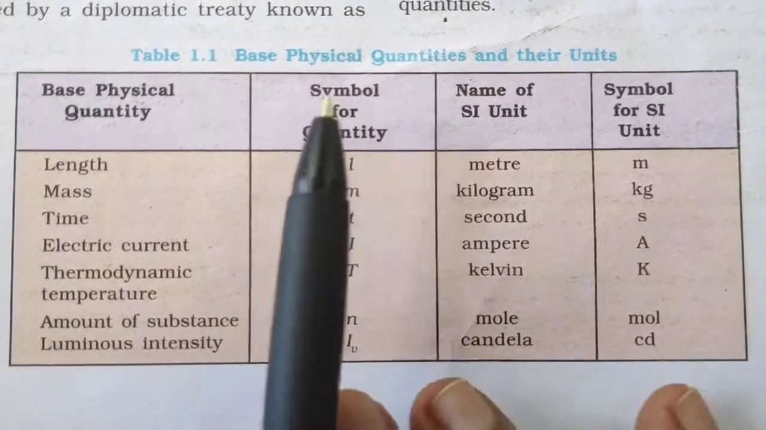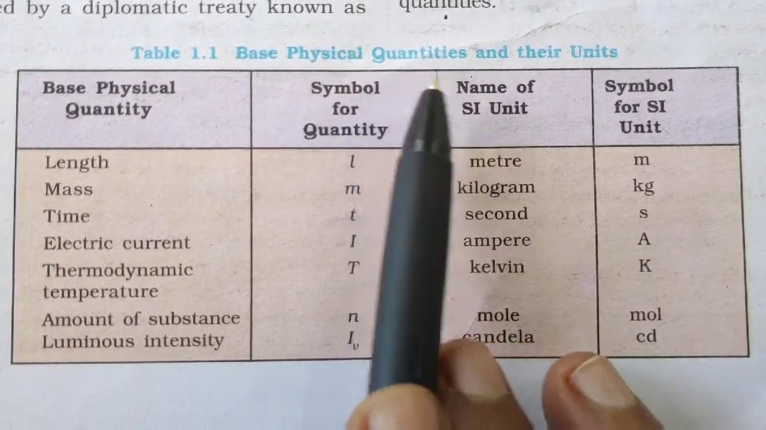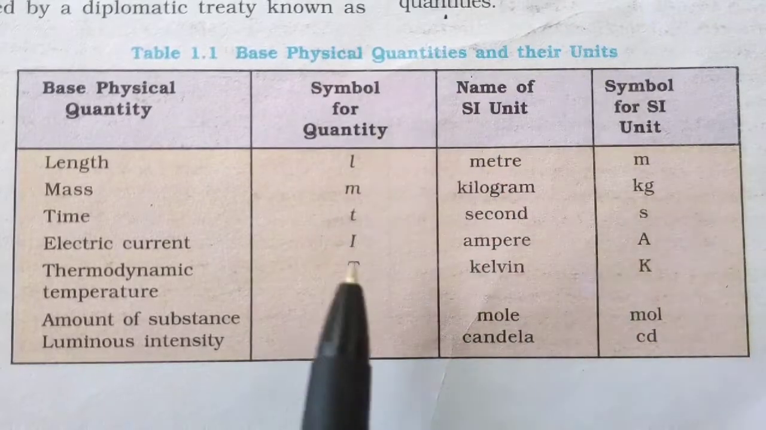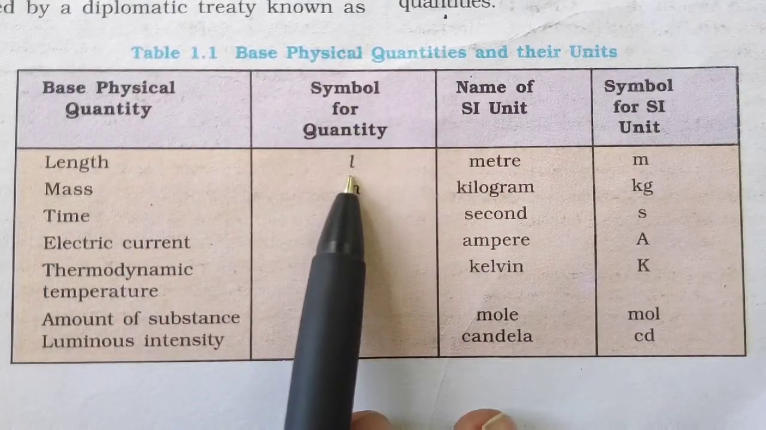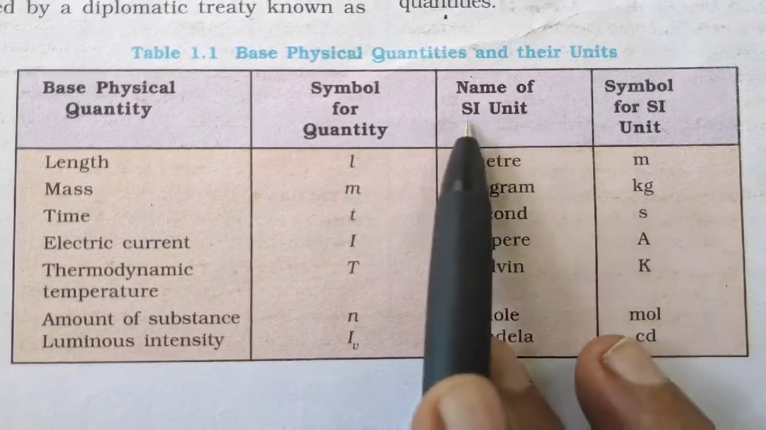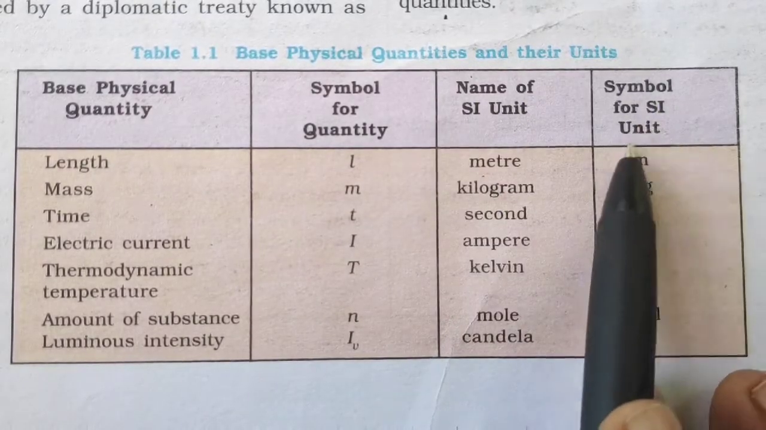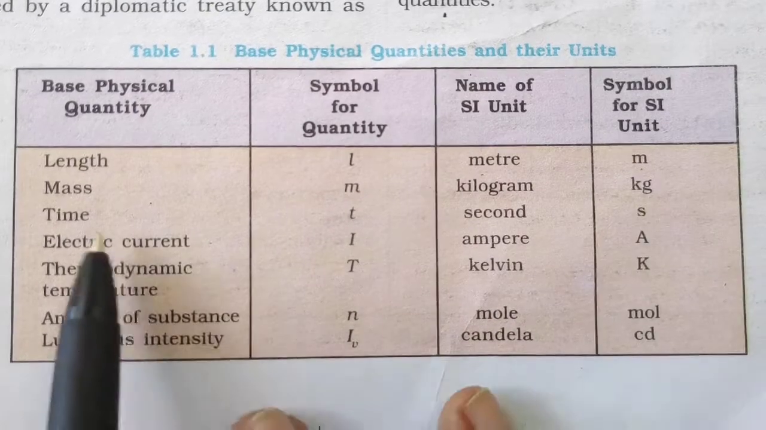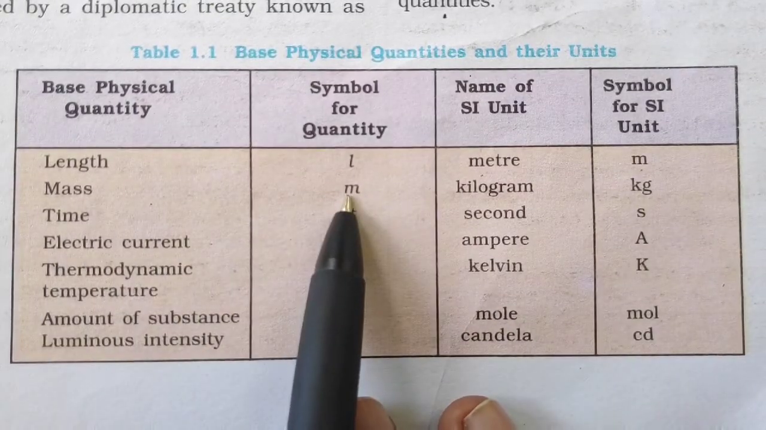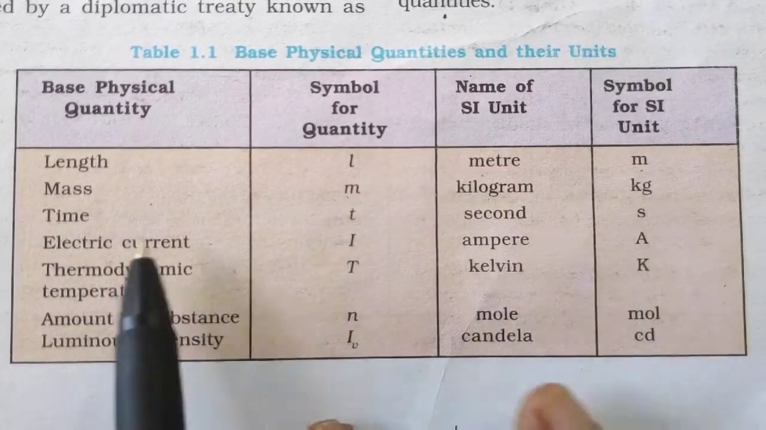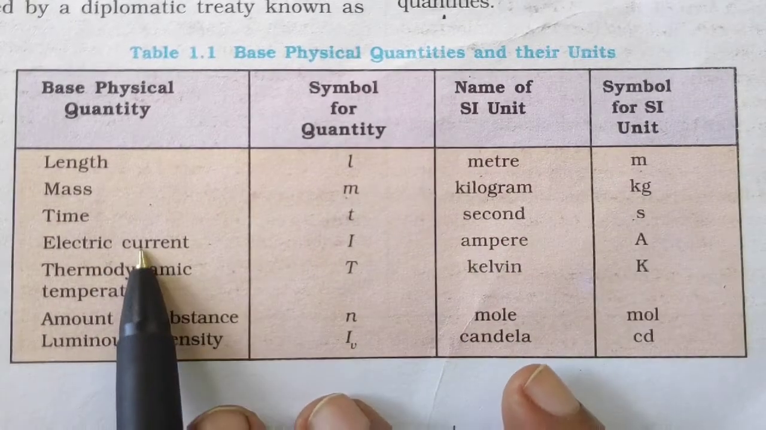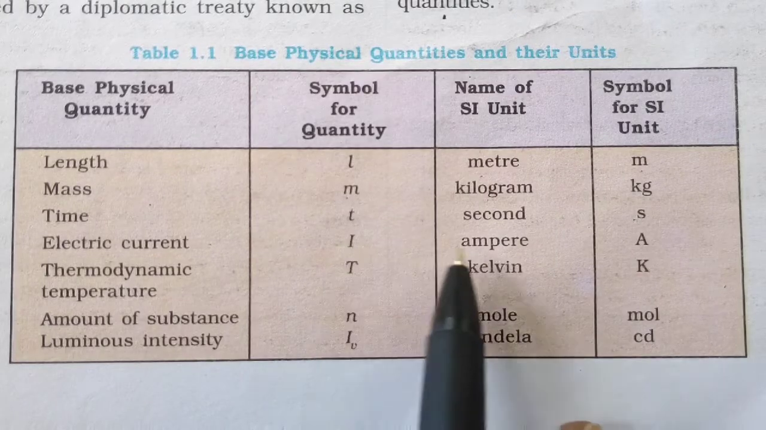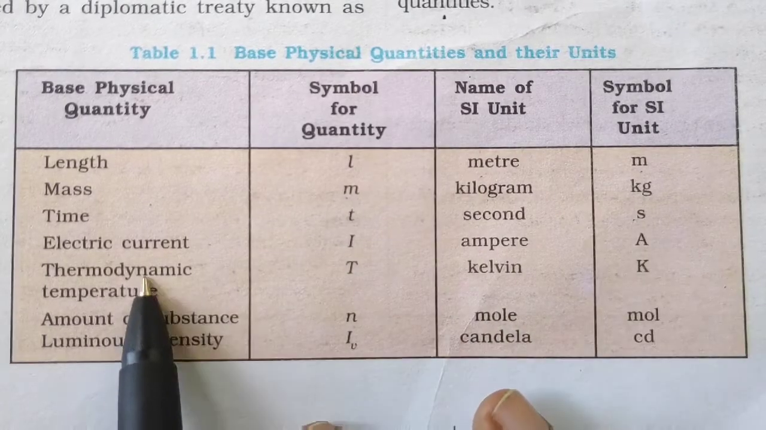Now this is the table we are talking about: the 7 basic physical quantities and their units. First one, length. The symbol for the quantity is lowercase l. The name of the SI unit is meter, and the symbol of the SI unit is m. Clear? Mass, lowercase m, kilogram, kg. Time, t, second, lowercase s. Electric current, I, that is ampere, capital A.